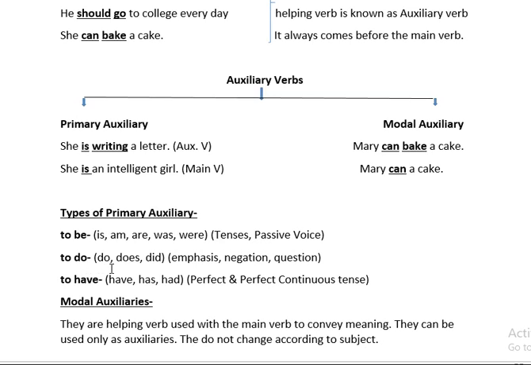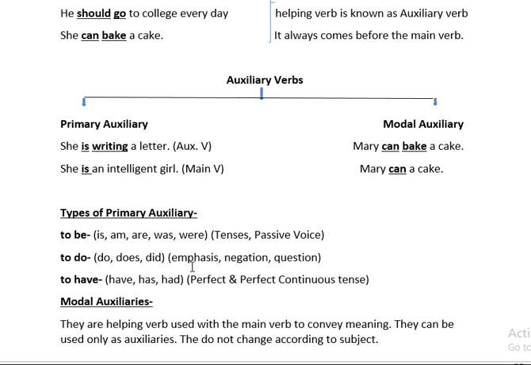To do forms of primary auxiliaries are used in emphasis, negation and question. Those to do forms of primary auxiliaries are do, does and did. For emphasis, you can say you should do your homework daily.